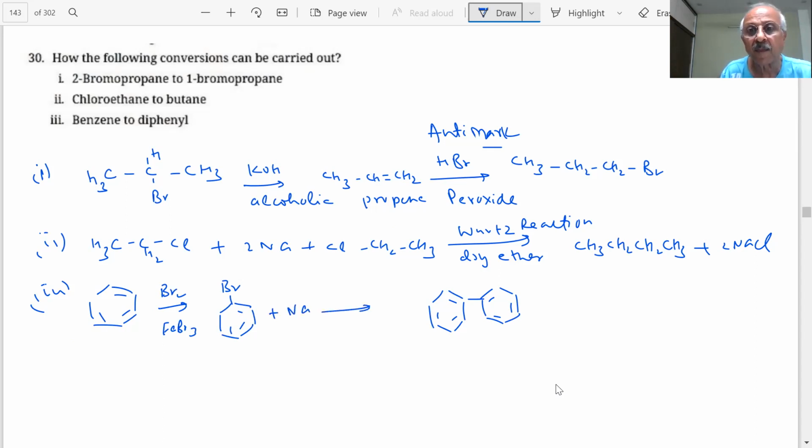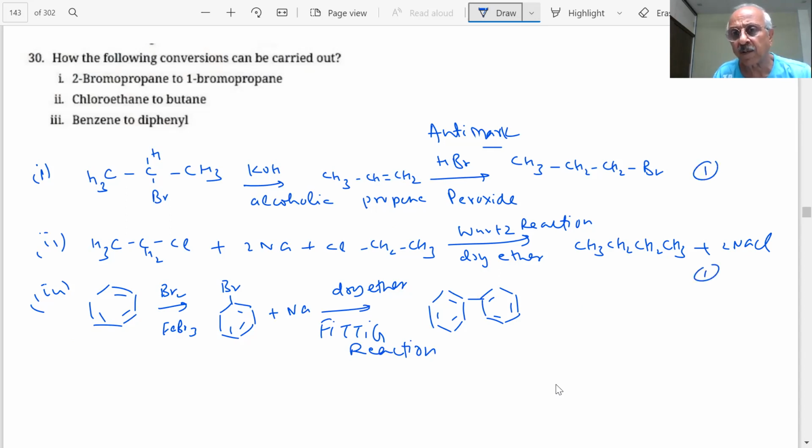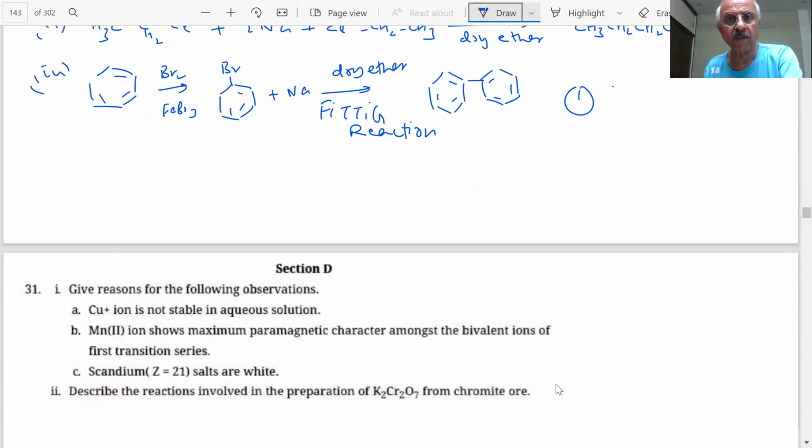Na and dry ether. So here are 3-mark questions. We have to write the complete reactions. In those cases, complete reactions have to be given in the exam. Nothing else.